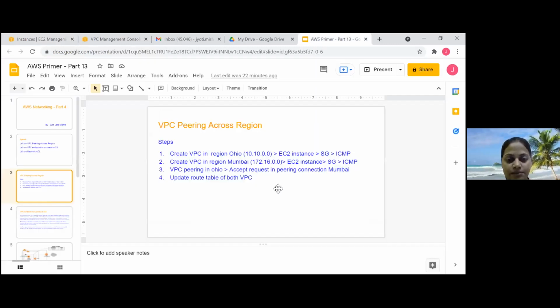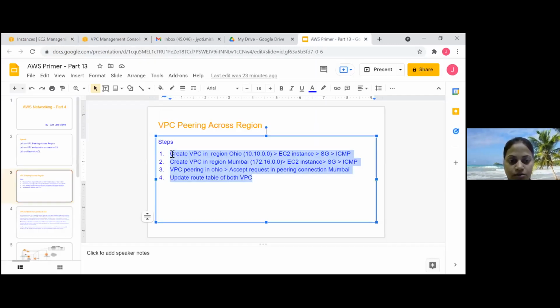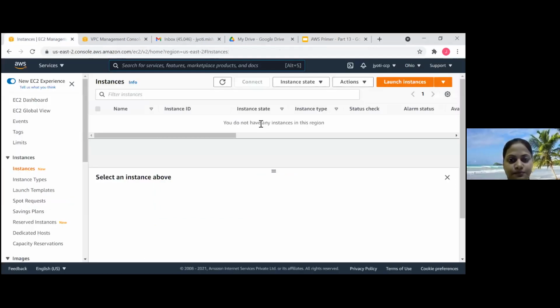Let me put these steps in the chat also. Okay, so we've done the first two steps. Now we are moving to the last part, which is EC2 instance creation. Instance.